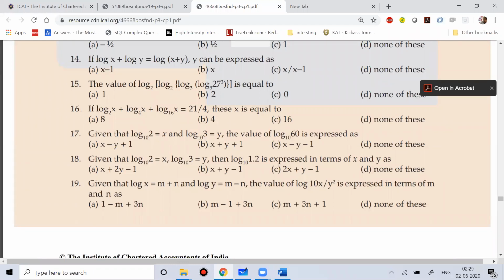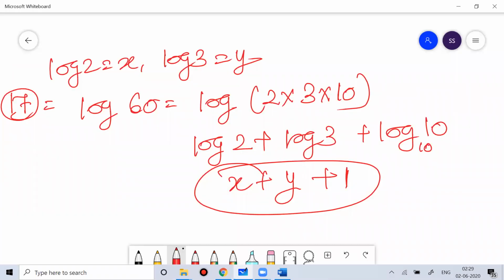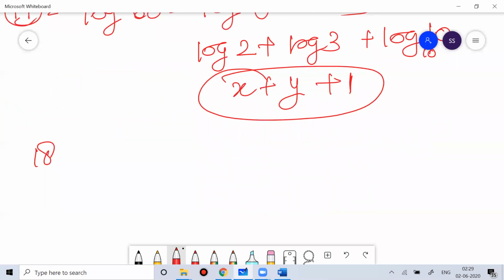17th one, the answer is option B. Clear now? Question number 18: log 2 is x, log 3 is y. Find the value of log 1.2. Same condition.